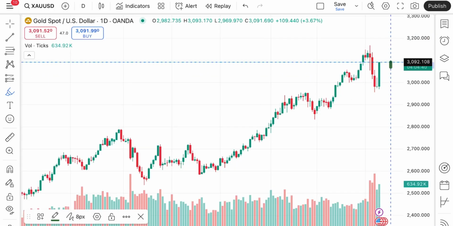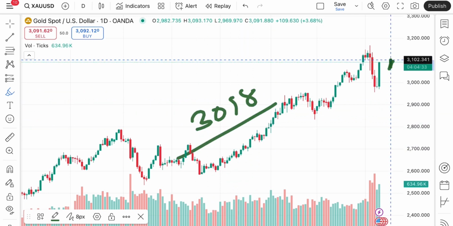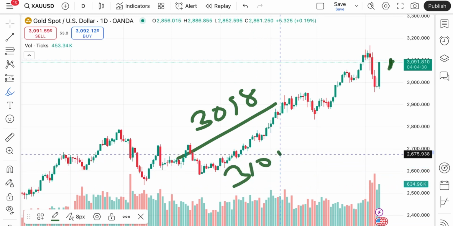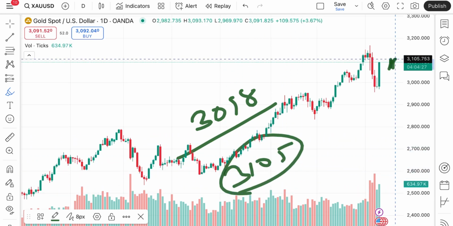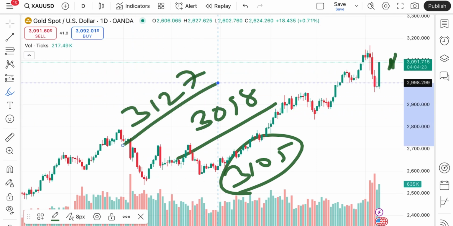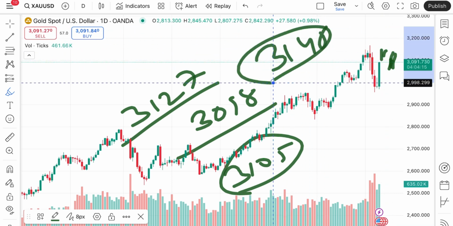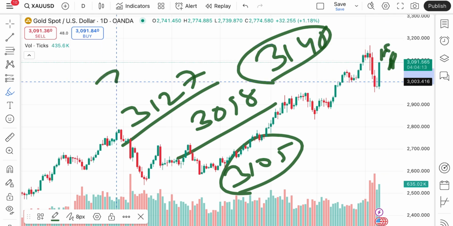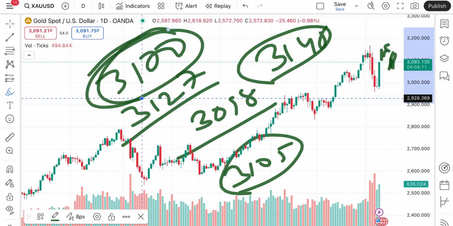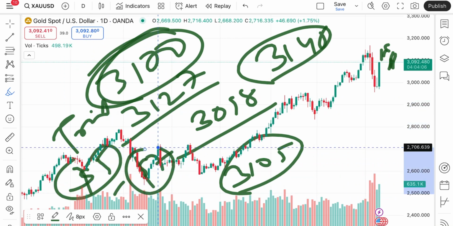Chances are high it can go further upside towards the next resistance that is coming at a level of around $3098, and if the price moves above that particular level, we can see it will go towards the next level, that is 3105. If the price moves above that particular level, chances are high it will go further upside towards a level of $3127, and if that sustains, I have already explained you towards 3136, to a level of 3147, to a level of 3148, and if that sustains, we can see further upside towards a level of $3170, and if that sustains, you can trail your SL by $5 or $7, so you can capture a big movement towards the upside.